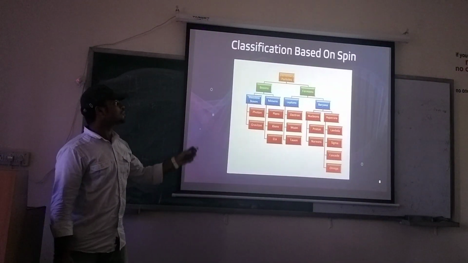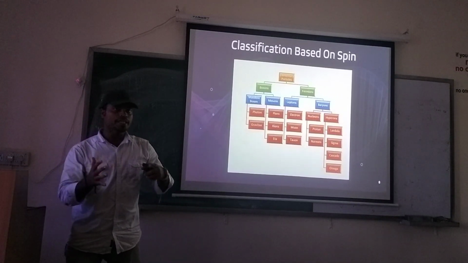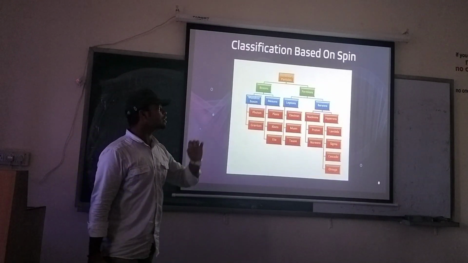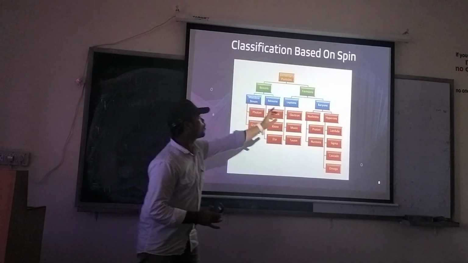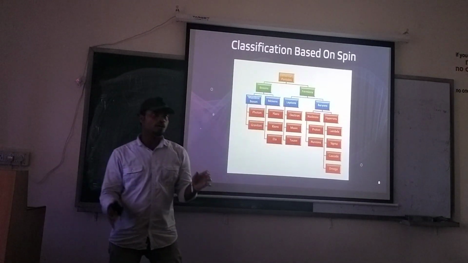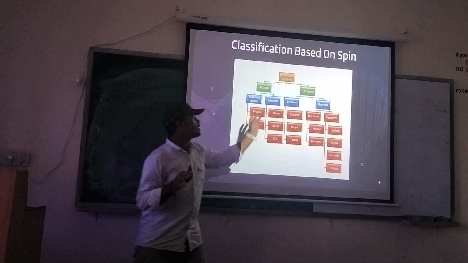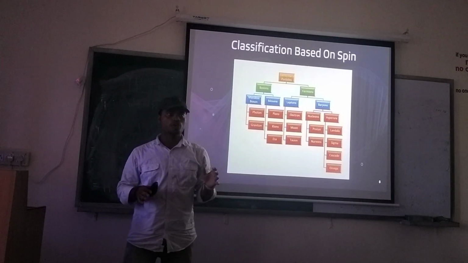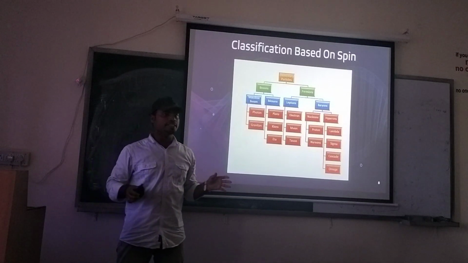When it comes to classification, particles are classified according to their spin and interaction. On the basis of spin, we can classify elementary particles into two groups, two families, that is, bosons and fermions. Bosons are the particles which have integral spin and obey Bose-Einstein statistics. Another family is the fermions. Fermions are the half-integral spin particles that obey Fermi-Dirac statistics.